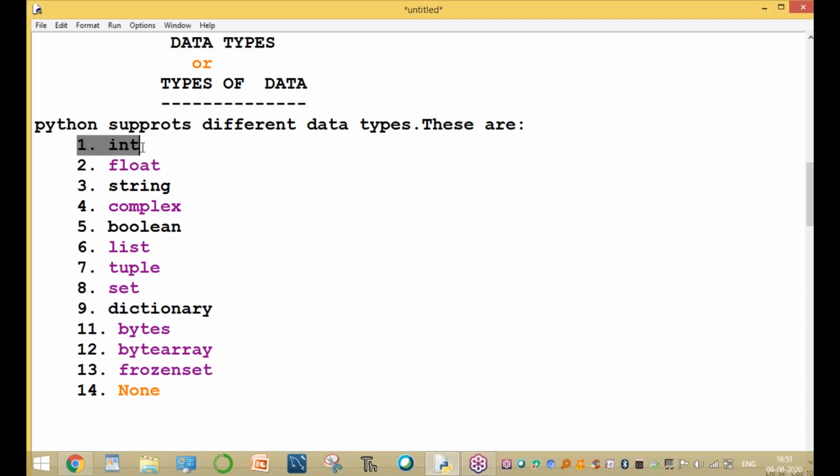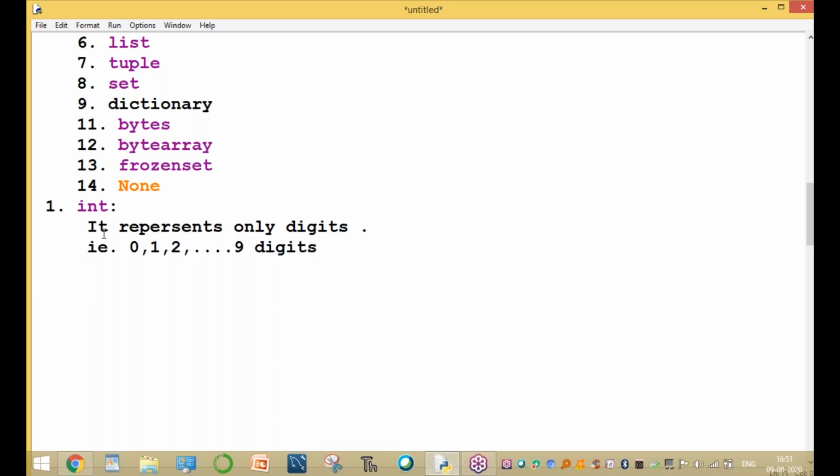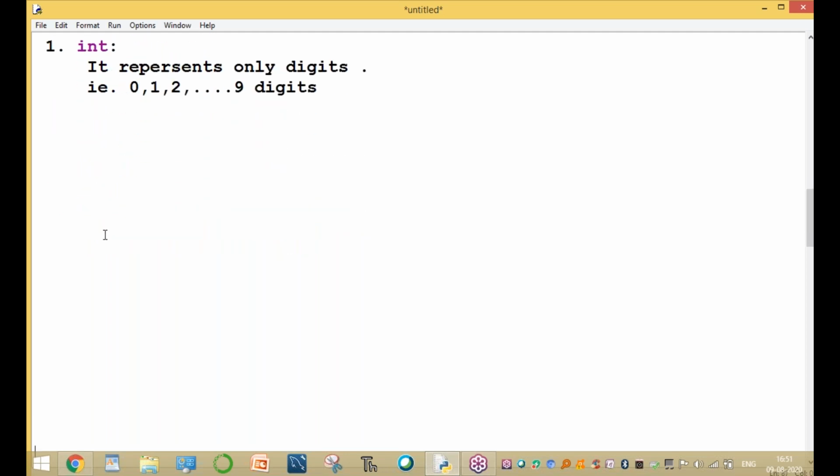So now the first one: what is integer type? I will explain one by one. Integer type represents only digits, that is 0, 1, 2, 3 up to 9. It stores only integer values, but not other values. It represents a group of digits only. The digits are 0 to 9.